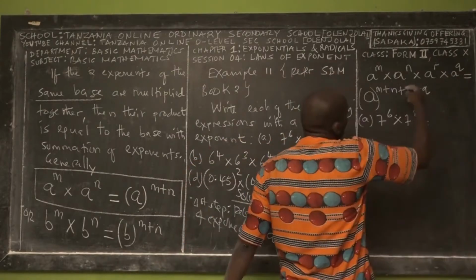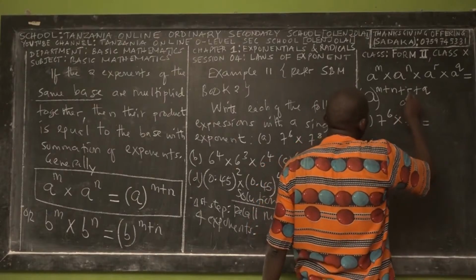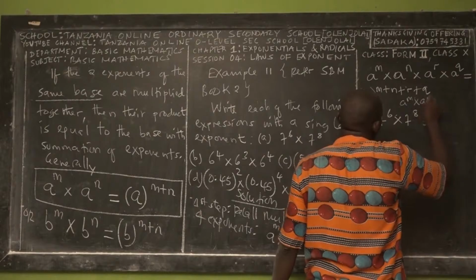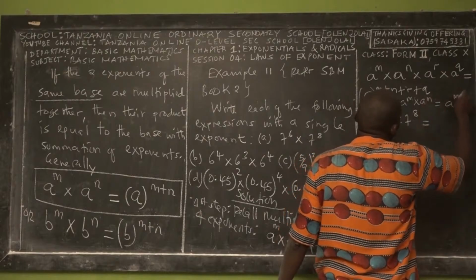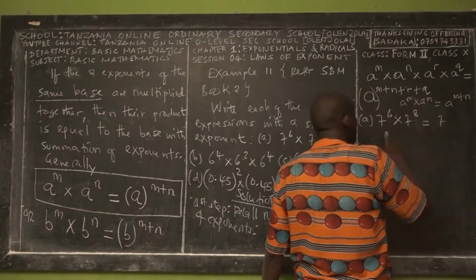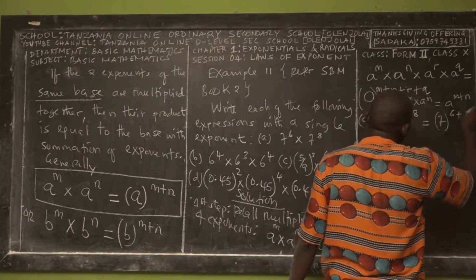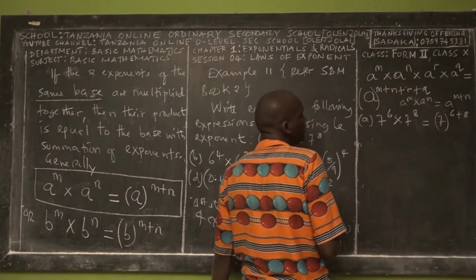So in this one, what law are we going to apply? It is a power m times a power n is equal to a power m plus n, right? So in this one, 7 power 6 times 7 power 8 is equal to 7 power 6 plus 8, right? 6 plus 8 is equal to what?